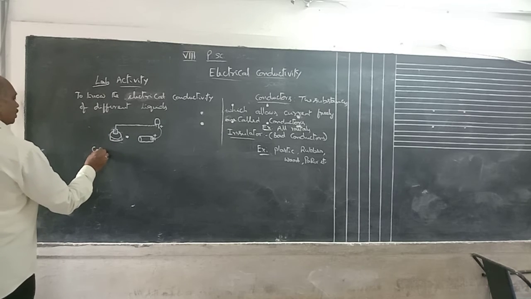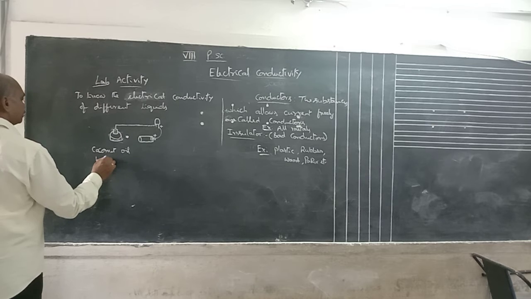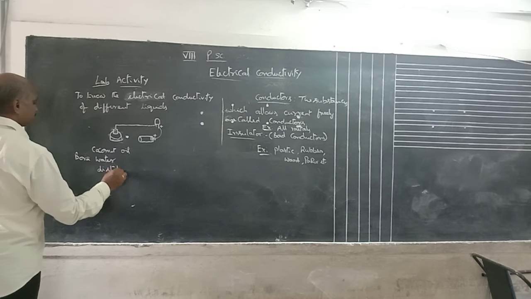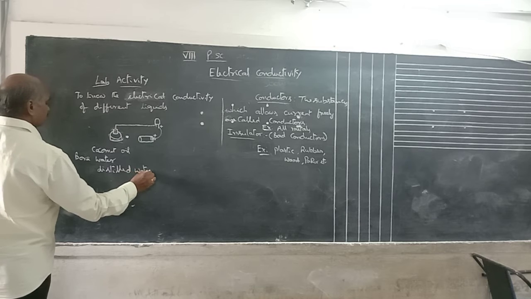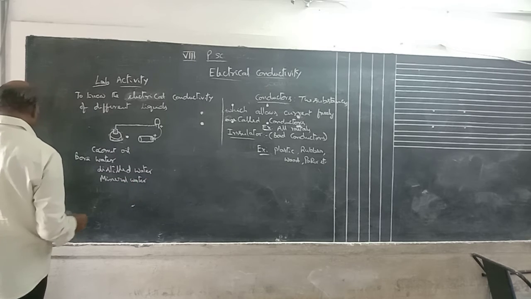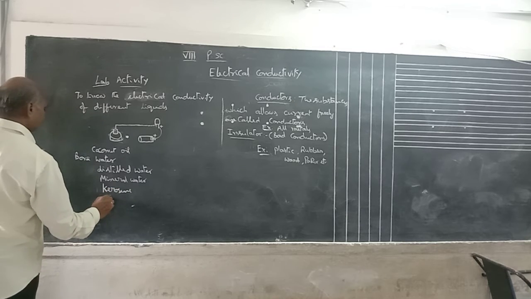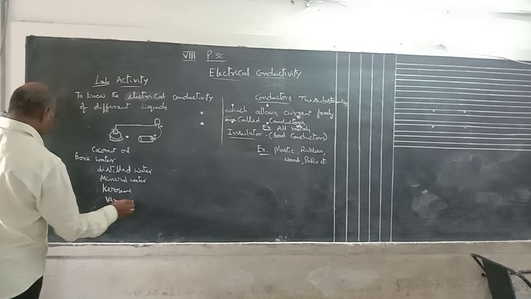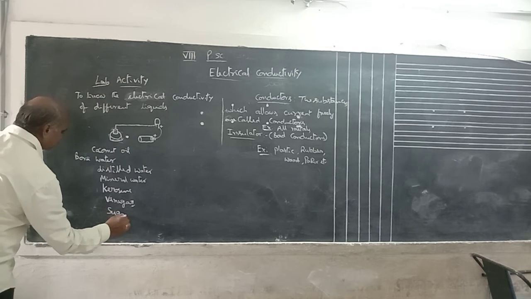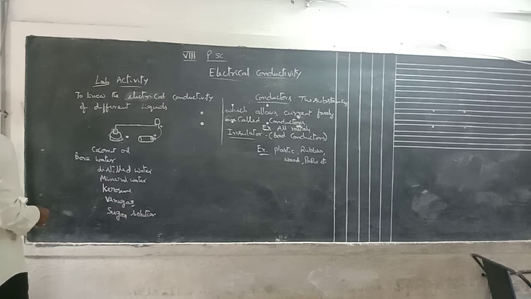That is coconut oil, water, bore water, distilled water, mineral water, kerosene, vinegar, sugar solution, like this.